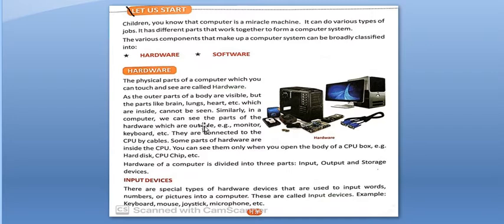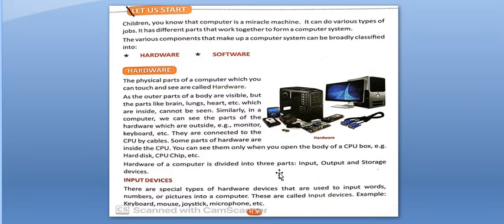Similarly, in a computer, we can see the parts of the hardware which are outside, for example, monitor, keyboard, etc. They are connected to the CPU by cables. Some parts of hardware are inside the CPU. You can see them only when you open the body of a CPU box. Example, hard disks, CPU chip, etc.